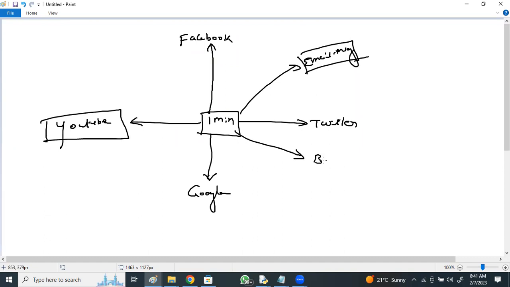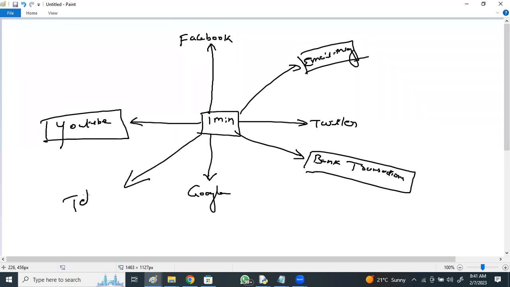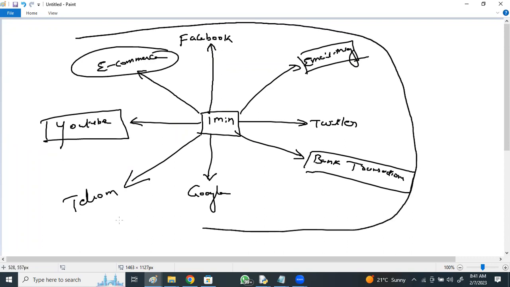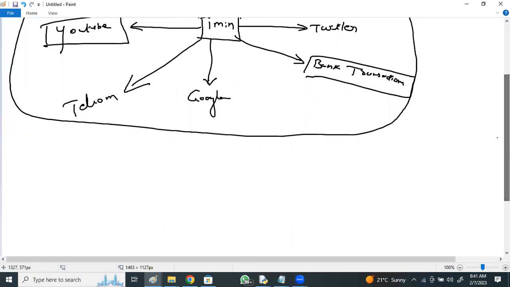And if I talk about the bank transactions per hour, so per day, per week, per month, each and every transaction has to be stored, right? And telecom transactions, or e-commerce sites like Amazon, Flipkart, right? In this way, most of the applications are generating huge data in petabytes, right?